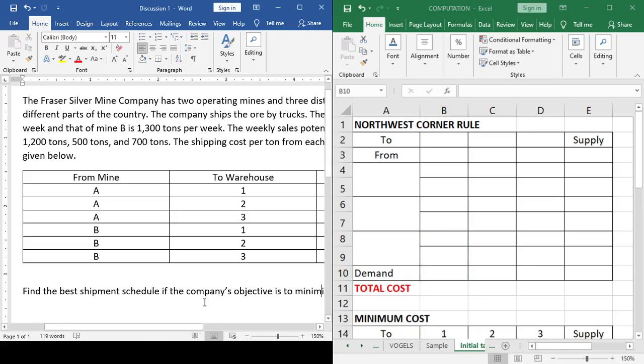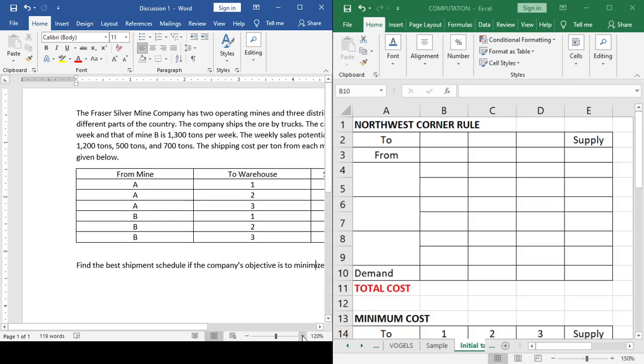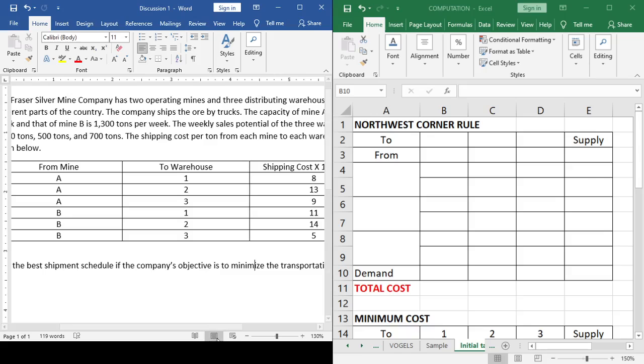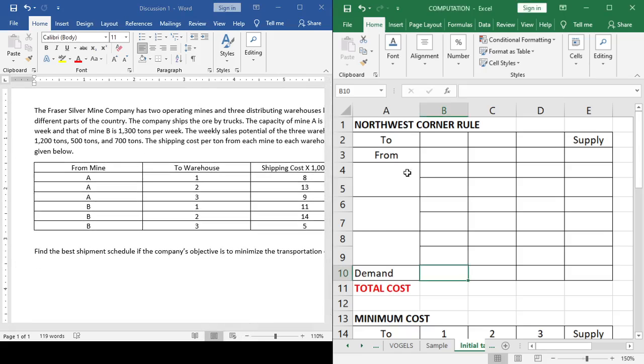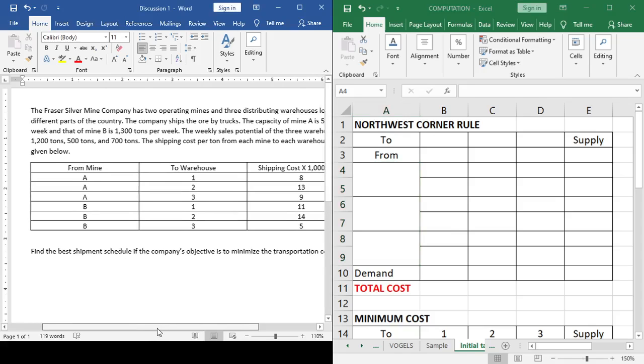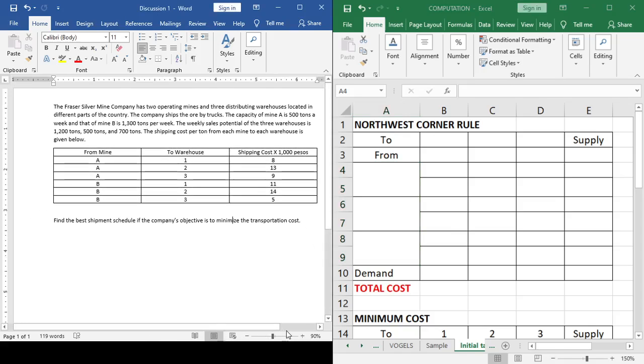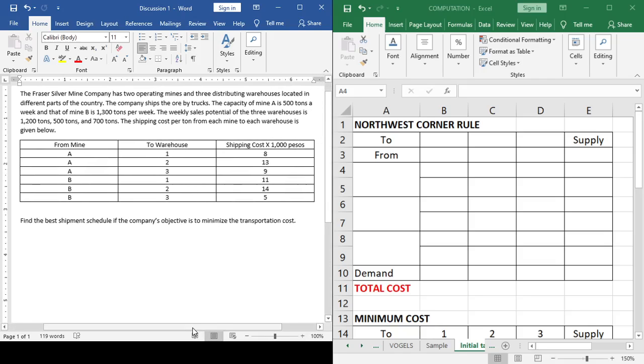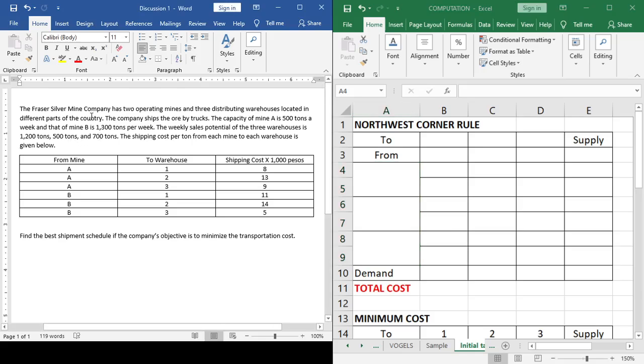So take note, class, during your examination, what I'm going to give is a word type problem in which you are going to fill in the details of the table. So first, the Fraser Silver Mine Company has 2 operating mines and 3 distributing warehouses. The source here is the operating mines and the destination is the distributing warehouses located in different parts of the country.